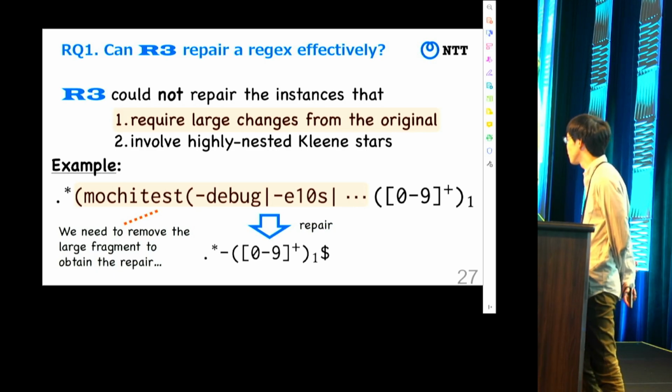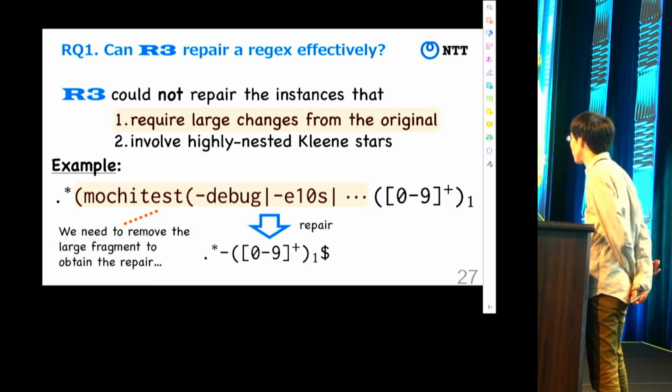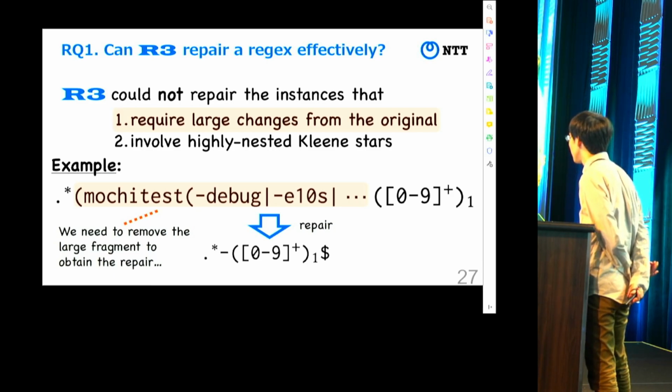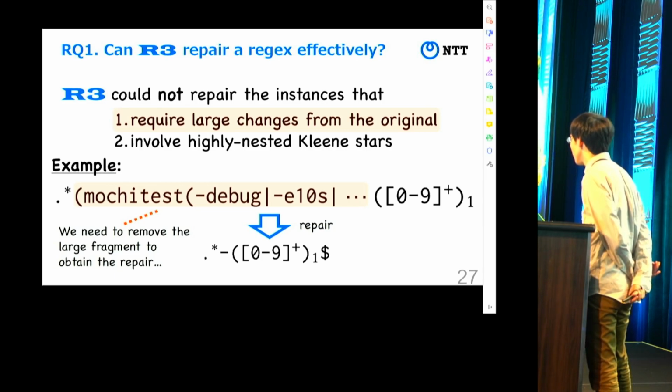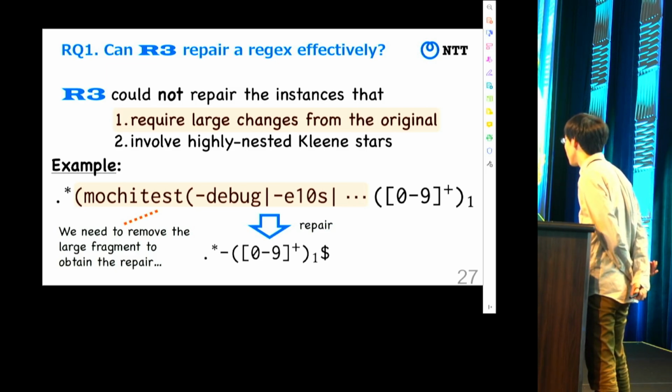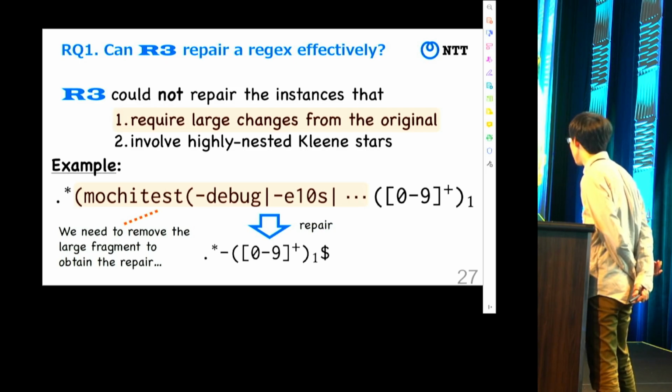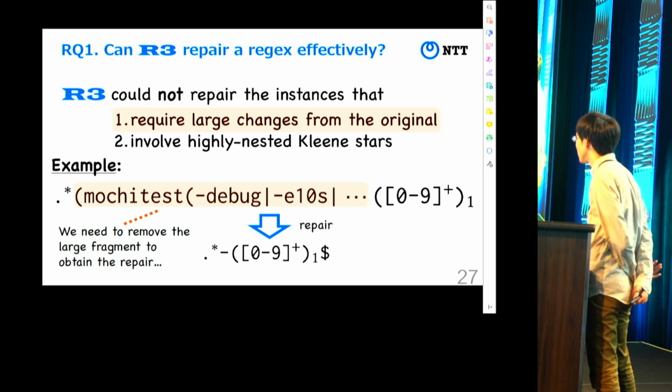So I have a question. Eric Eide, University of Utah. You noted on one of your slides that there's no standard benchmark for this problem, and so you assembled your own by finding appropriate repairs in GitHub repositories, right? Yes. I was curious whether there should be a standard benchmark for this kind of problem. Would this be useful for other researchers who want to do regular expression repair? And if so, would you suggest that your benchmark is pretty good, or does it need to be revised or made bigger, or what would you do?